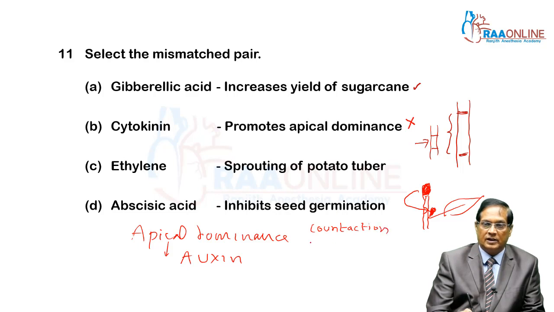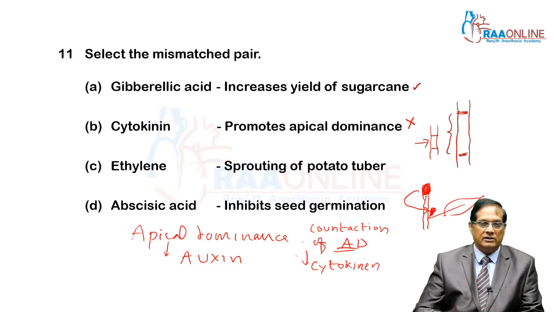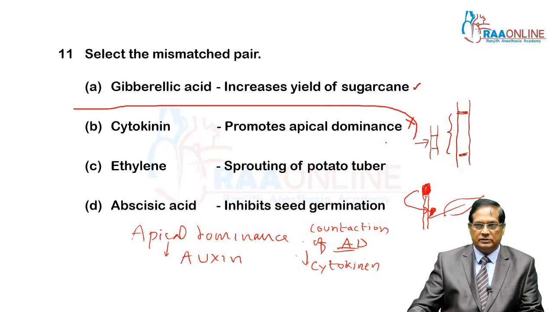Counteraction of apical dominance is the role of cytokinin, that is anti-auxin like activity. So definitely answer 2 is wrong. Mismatched.